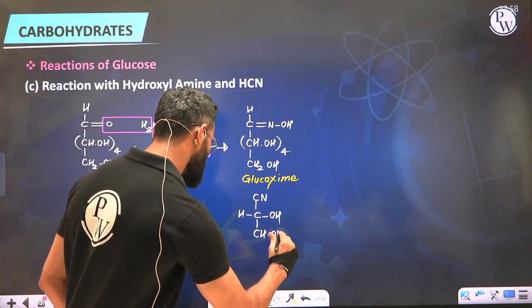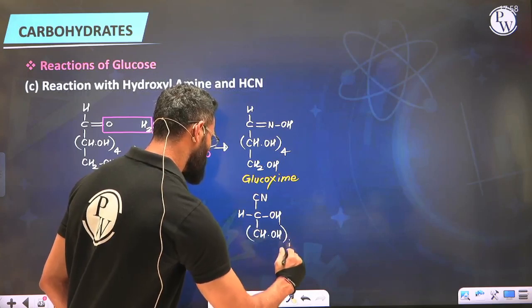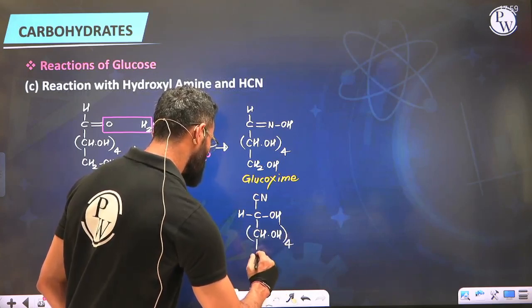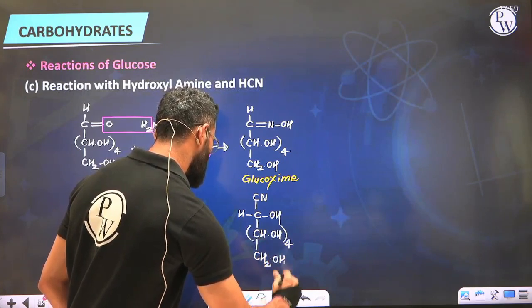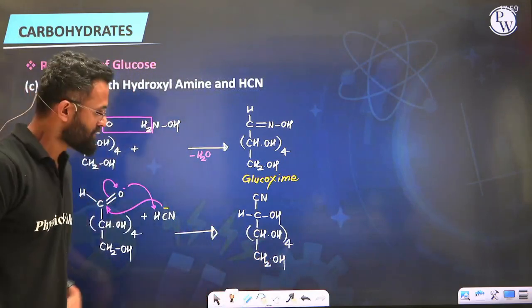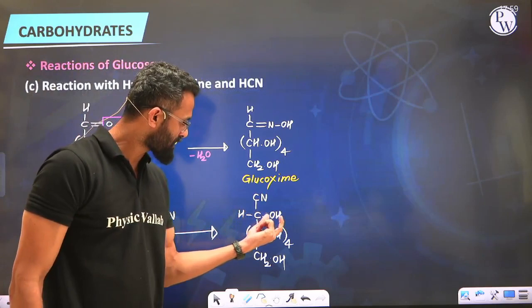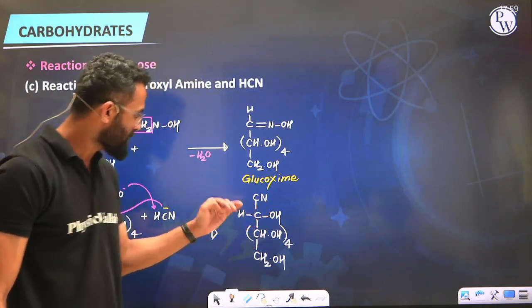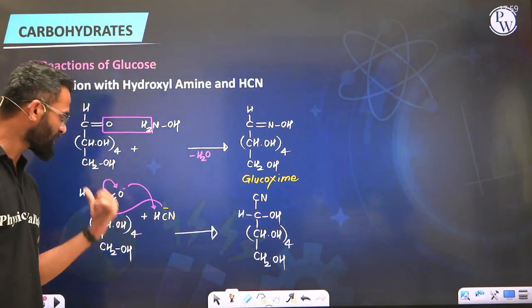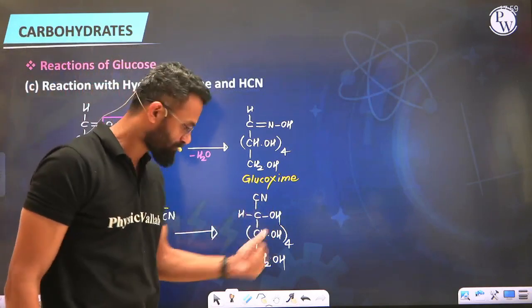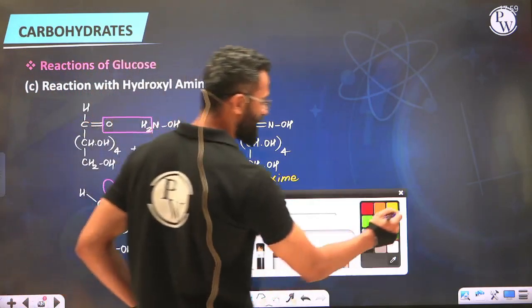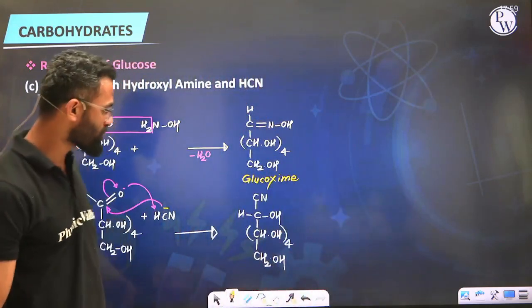CH OH 4 times containing CH2OH. Such functional which is obtained containing hydroxyl and cyanide group due to addition of HCN to carbonyl carbon atom is what we referred as cyanohydrine. So yes, even this is a cyanohydrine of glucose.